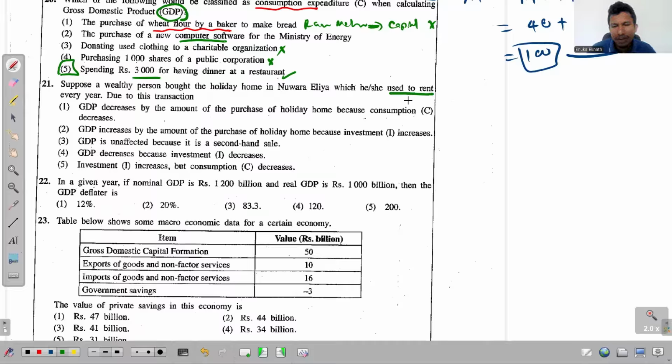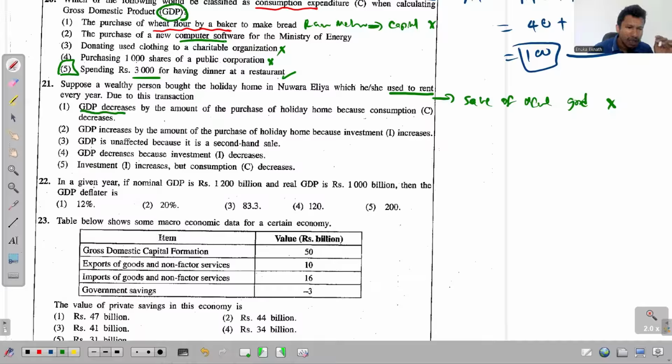This is a sale of used goods, because that has already been built. So he's purchasing the already built house. It falls under sale of used goods, and we simply ignore these when calculating the GDP of a country.